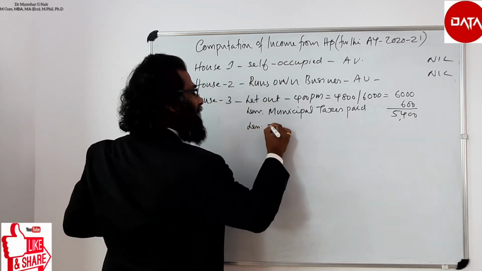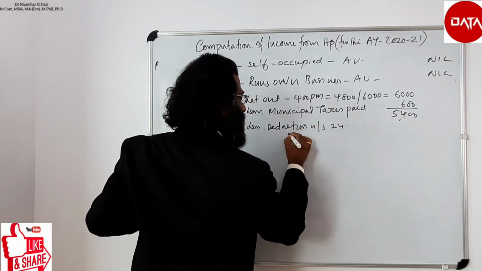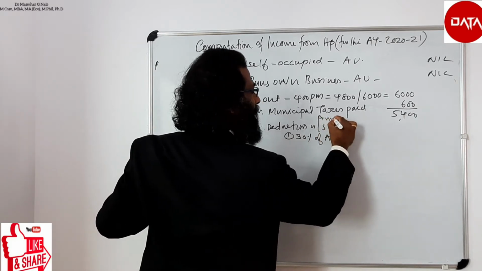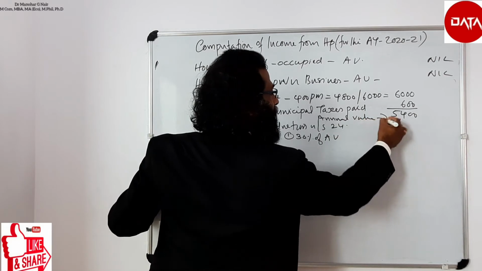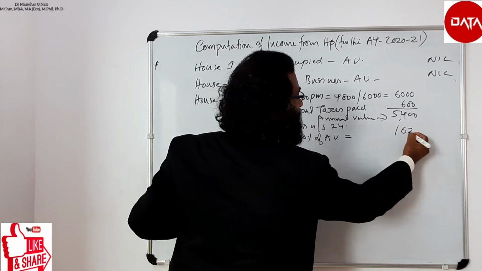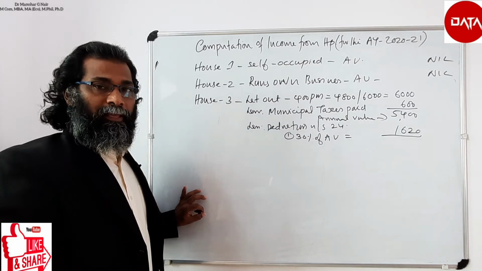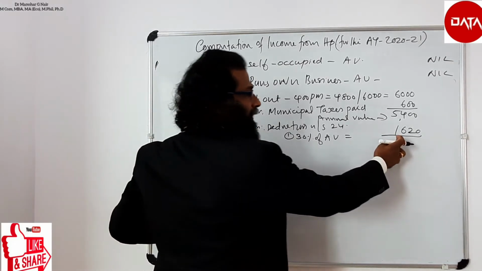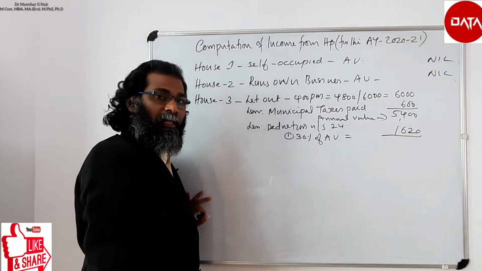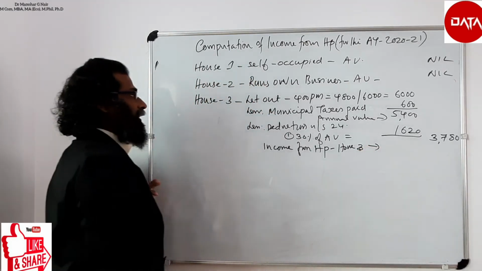Less deduction under section 24, one is 30% of annual value. Here the annual value is 5,400, and 30% of annual value equals 1,620. There is no interest on loan for the third house property, so the only deduction is 30% of annual value, that is 1,620. Therefore, the balance is income from house property for the third house, 3,708.